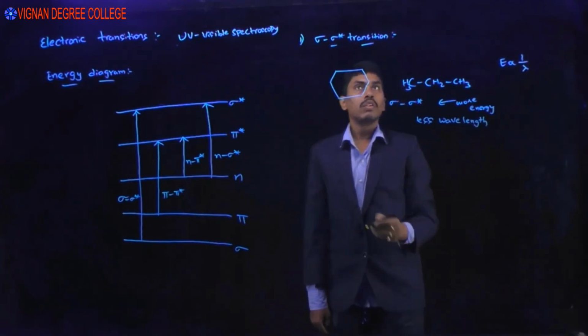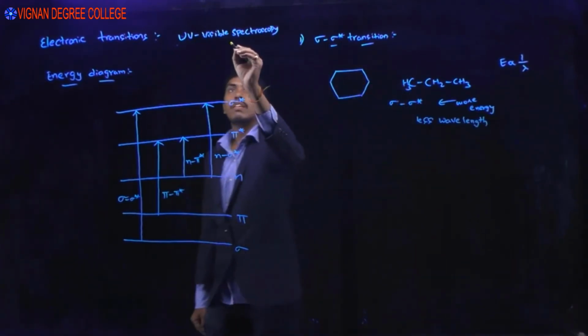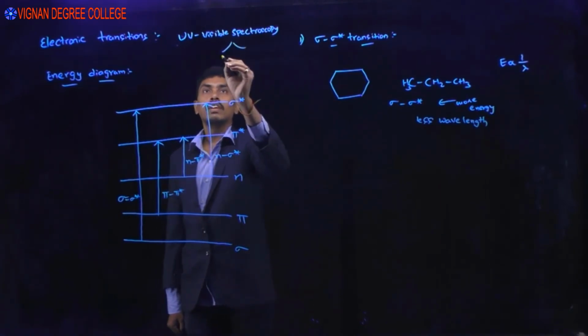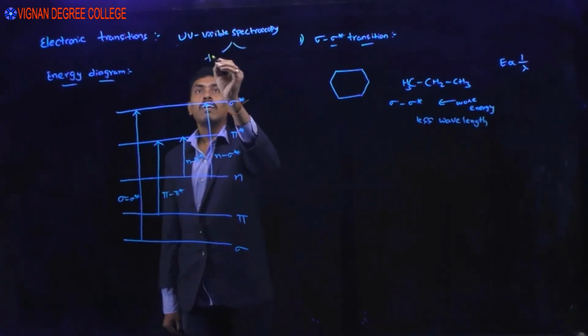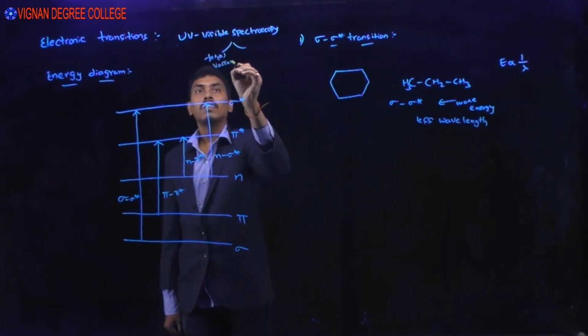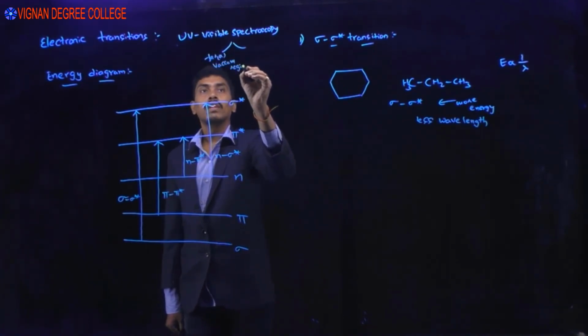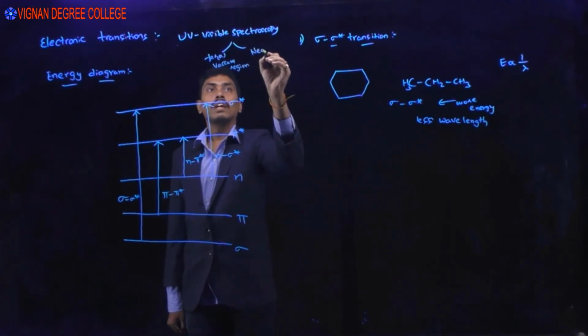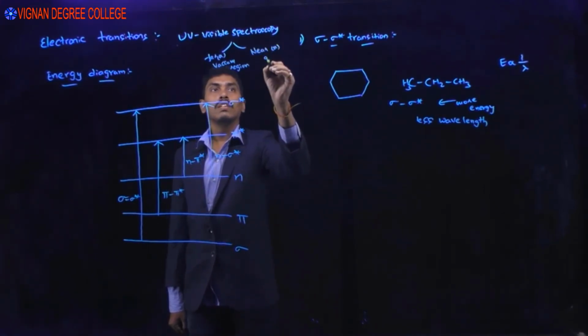All of you know UV radiation is divided into two regions: the far or vacuum region, and the near or quartz region.